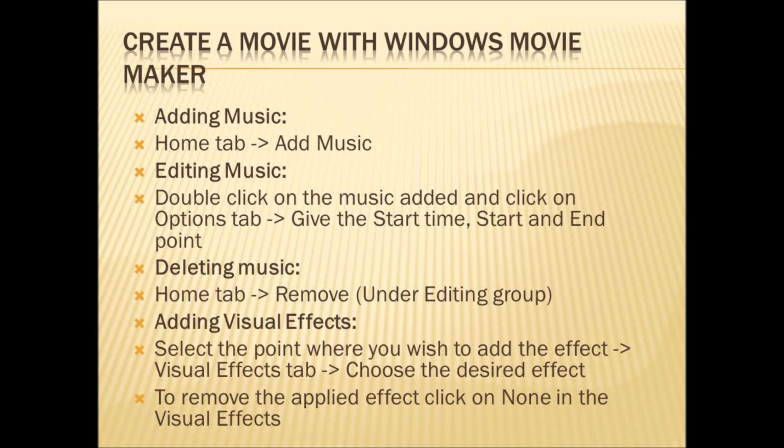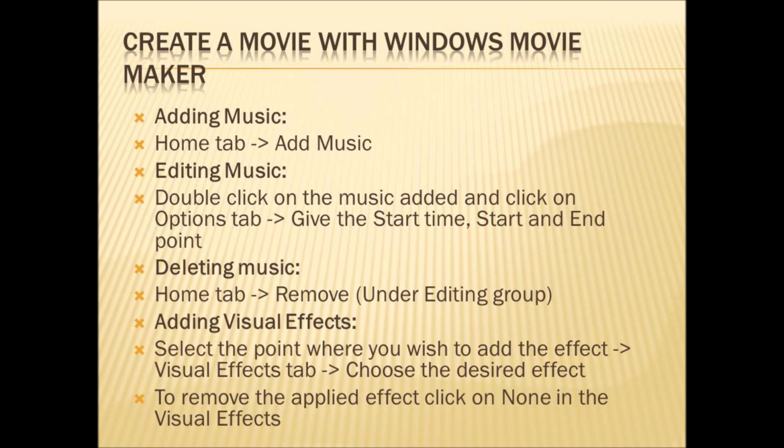Then editing music. How to edit a music? Double click on the music added and click on Options tab. First you have to double click the music that you have added just now and click on the Options tab. Give the start time, start point and end point.